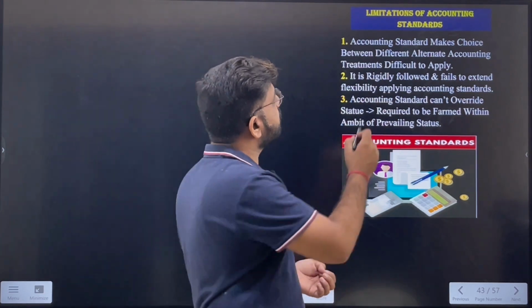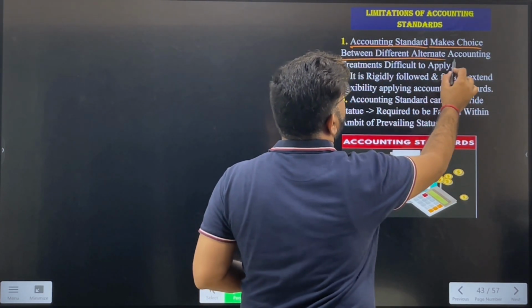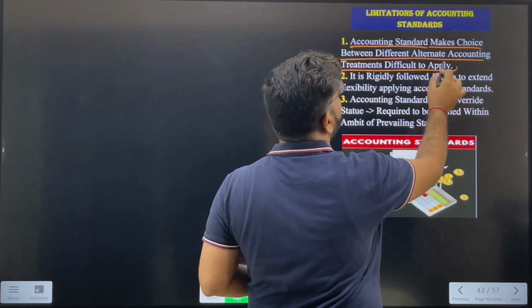Now the thing is, accounting standards give us so many choices that it is difficult to choose between them, because all the choices are so relatable to the business. So we, as accountants or as a company, are in a dilemma about which one to choose. So the first is, accounting standard makes choice between different alternative accounting treatments difficult to apply.